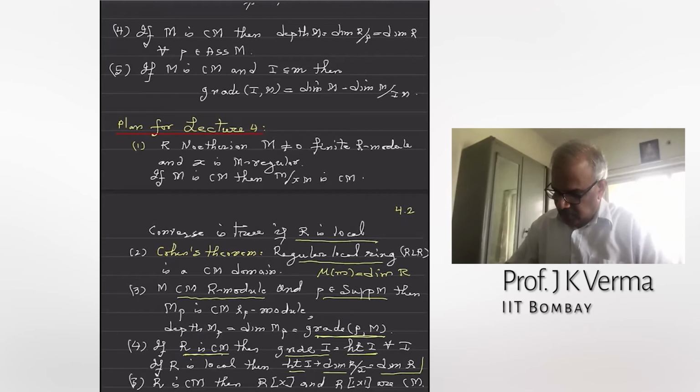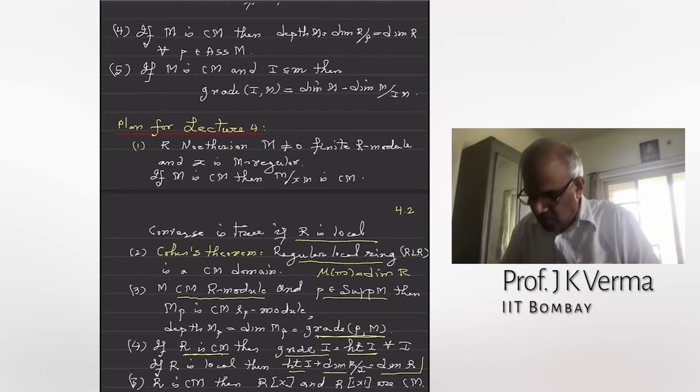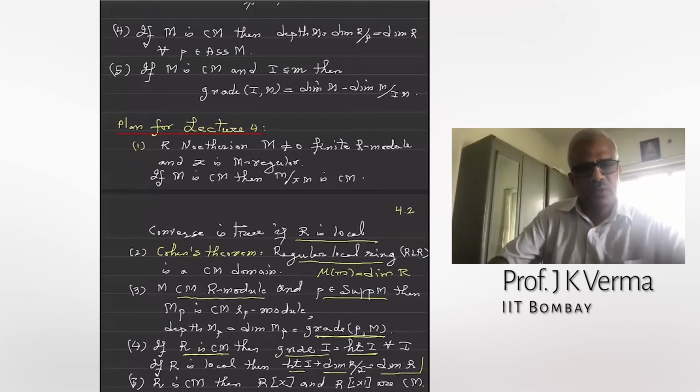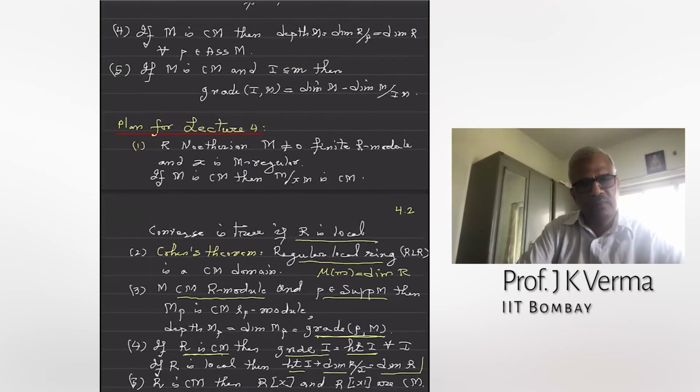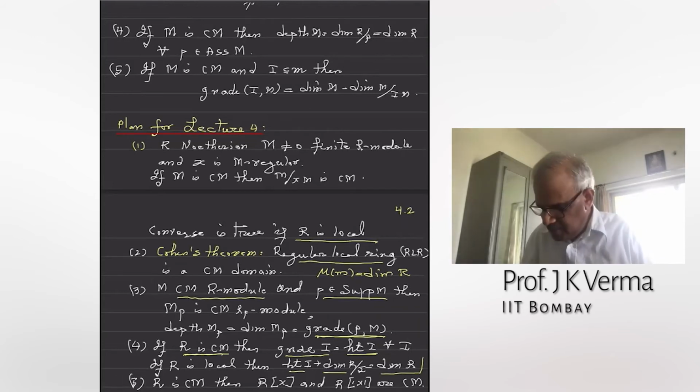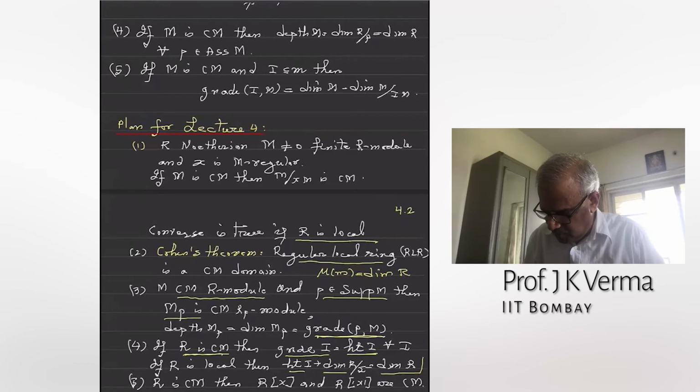All right. So I was talking about Cohen's theorem that you saw. A regular local ring is a Cohen-Macaulay domain, and the Cohen-Macaulay property is preserved by localization. If I take a prime ideal P in the support of a module M and M is Cohen-Macaulay, then M_P is also a Cohen-Macaulay R_P module. And grade of an ideal is height of the ideal in a Cohen-Macaulay ring. And if you have a local Cohen-Macaulay ring, then height of I plus dimension of R mod I equals dimension of R. And the Cohen-Macaulay property is preserved by taking the polynomial ring over R and the power series ring over R.